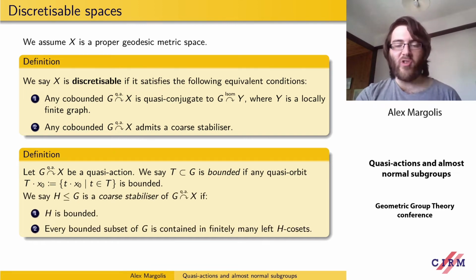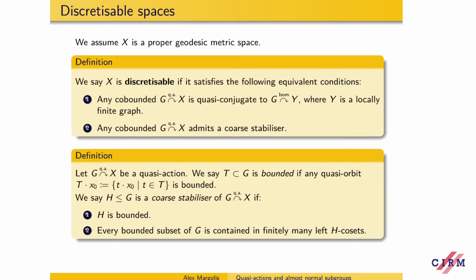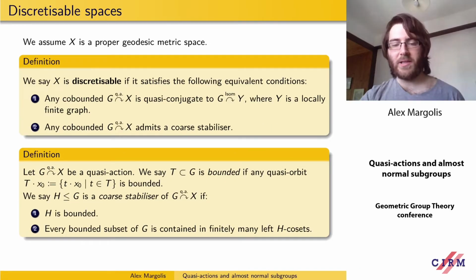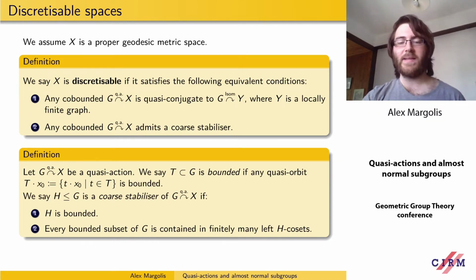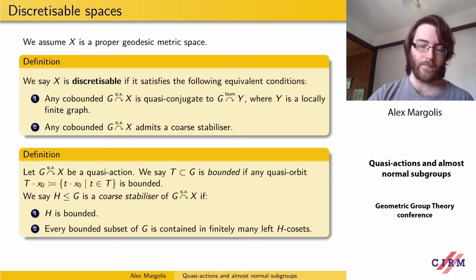And then if we have a subgroup H of G, we say it's a coarse stabilizer of the quasi-action if, firstly, it's bounded, and then every bounded subset is contained in finitely many left H cosets. The first condition, H being bounded, vaguely says that H can't be too big, and the second condition says H can't be too small. It has to be just the right size to capture enough of the geometry of this quasi-action.